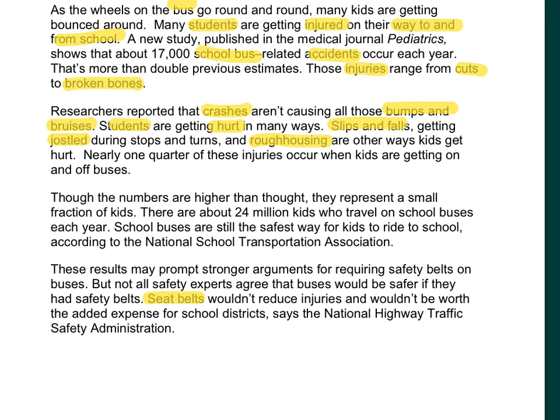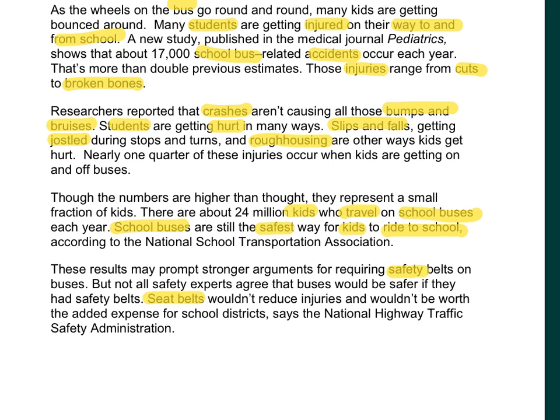In the third paragraph, here are our kids, which are students, traveling in school buses, since you use a school bus to travel. Again, school buses. Then I'm going to start seeing this word safe. Kids ride to school.